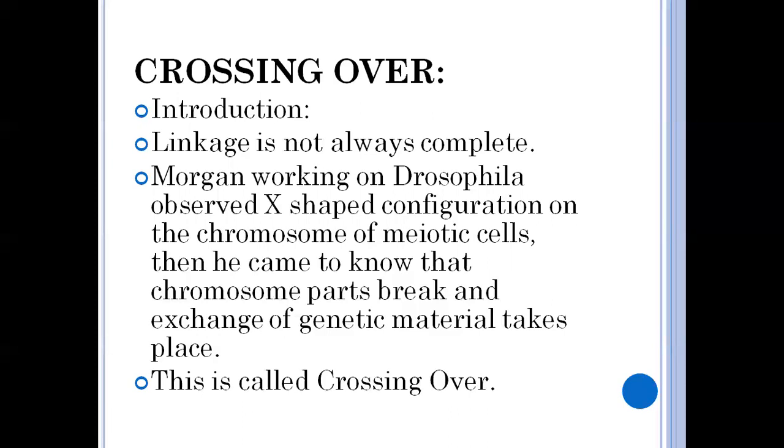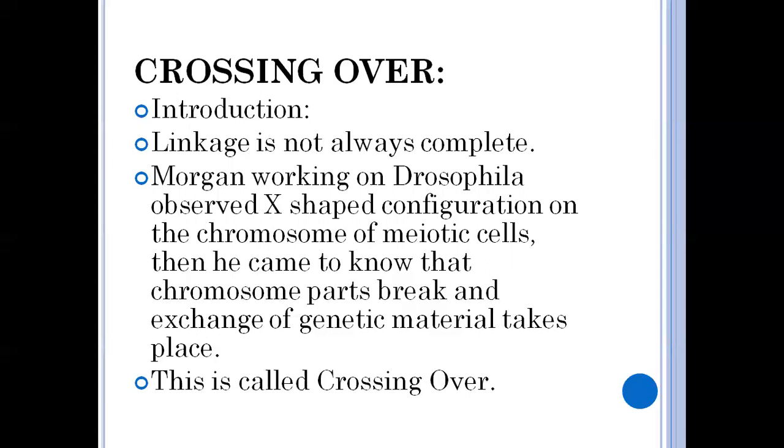When the scientist Morgan was working on Drosophila, he first observed an X-shaped configuration on chromosomes during meiosis.